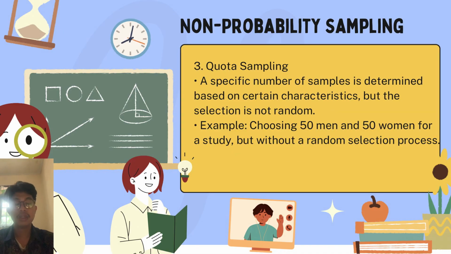3. Quota sampling. A specific number of samples is determined based on certain characteristics, but the selection is not random. The example, choosing 50 men and 50 women for a study, but without a random selection process.